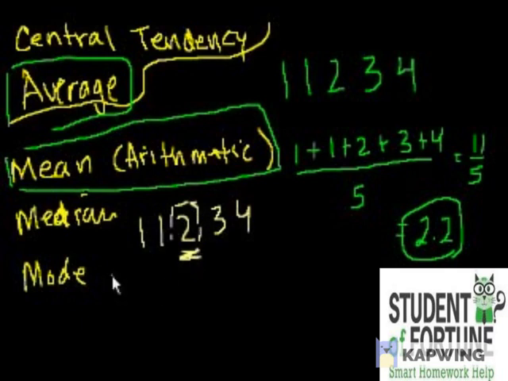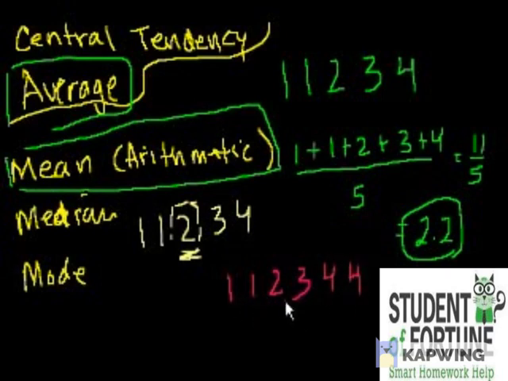And I know what you might be thinking. Well, that was easy enough when we had 5 numbers. But what if we had 6 numbers? What if it was like this? What if this was our set of numbers? 1, 1, 2, 3. Let's add another 4 there. So now there's no middle number, right? 2 is not the middle number because there's 2 less than it and 3 larger than it. And then 3 is not the middle number because there's 3 larger and there's 2 larger and 3 smaller than it. So there's no middle number.